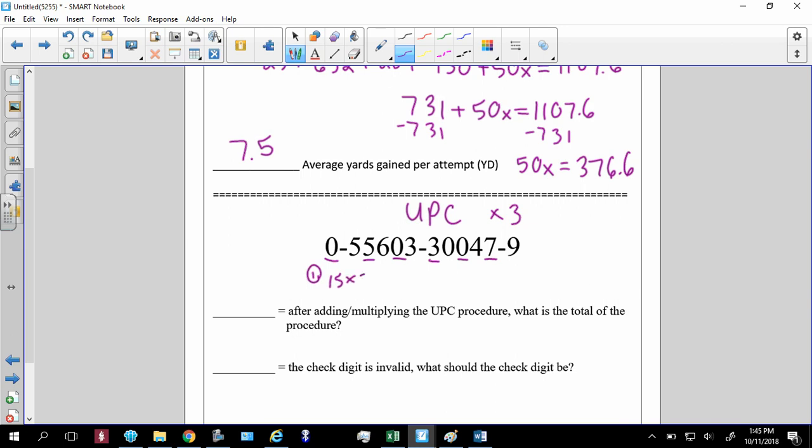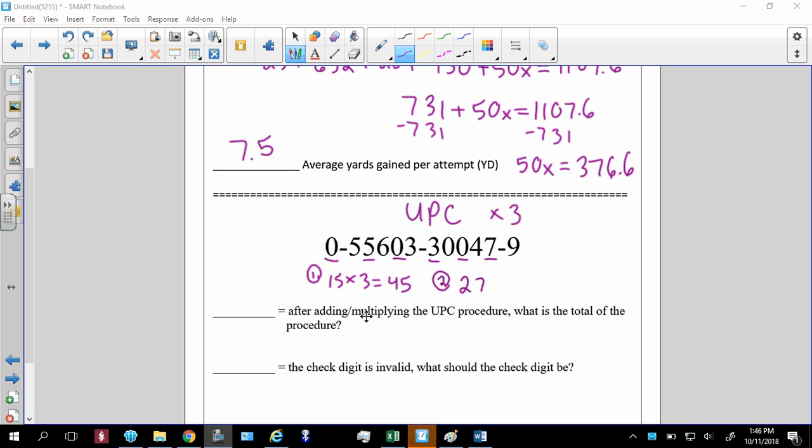I multiply that by 3, I get 45. That's my first step. My second step is adding everything that I missed. So when I add everything that I missed, that's going to be 27. So step 2 is 27.